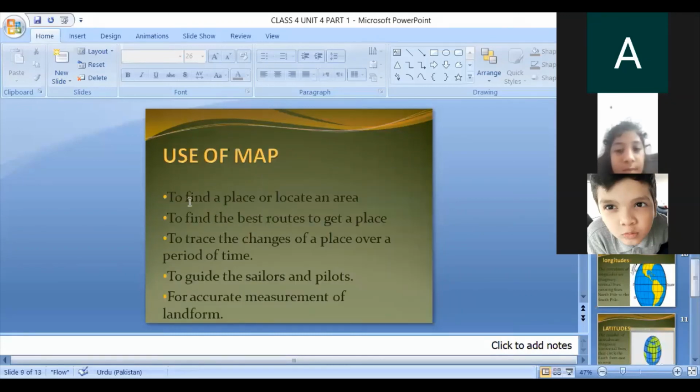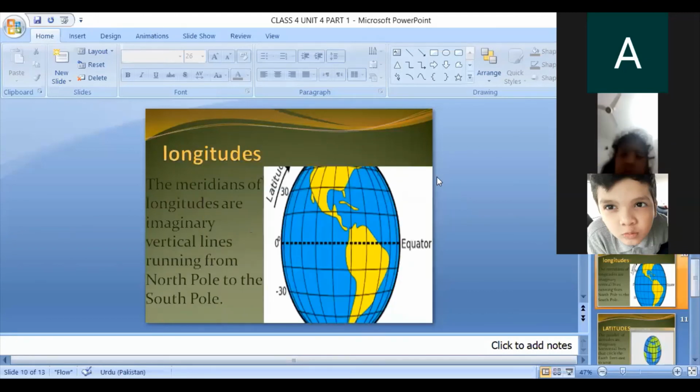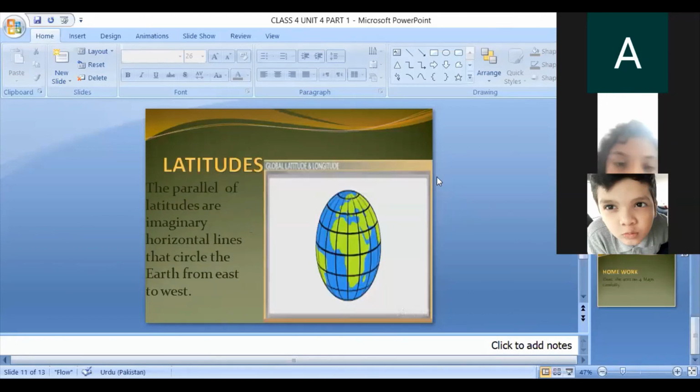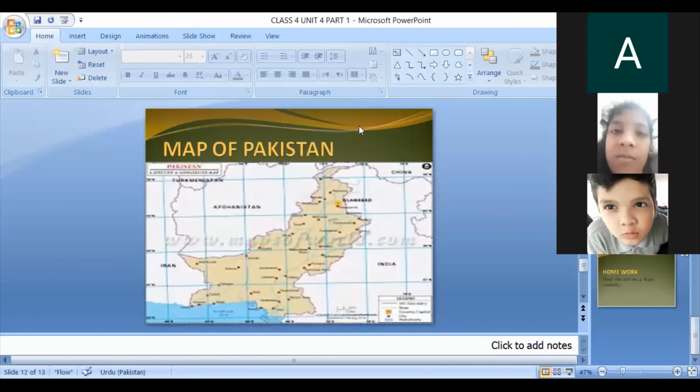This is a very important thing. We use maps to find a place, to locate an area, to find the best route to get to a place, to trace the change of a place over a period of time, to guide sailors and pilots, and to measure landforms accurately. Next are lines of longitude and latitude, and then I told you about the map of Pakistan. Now this is the time you can ask questions.